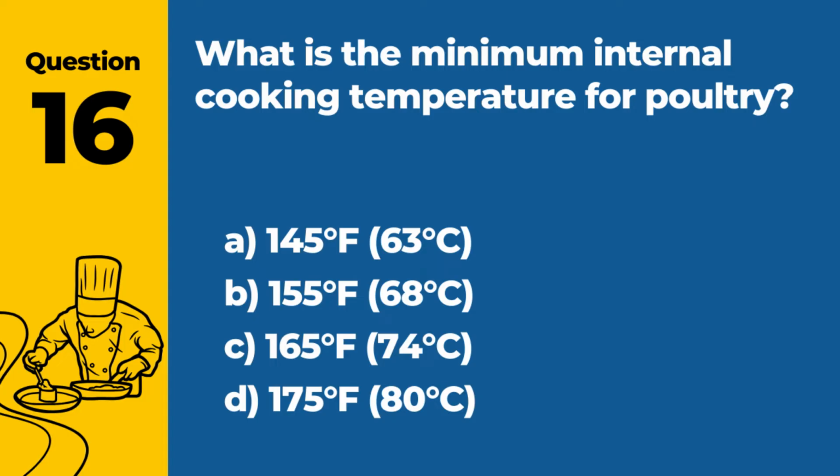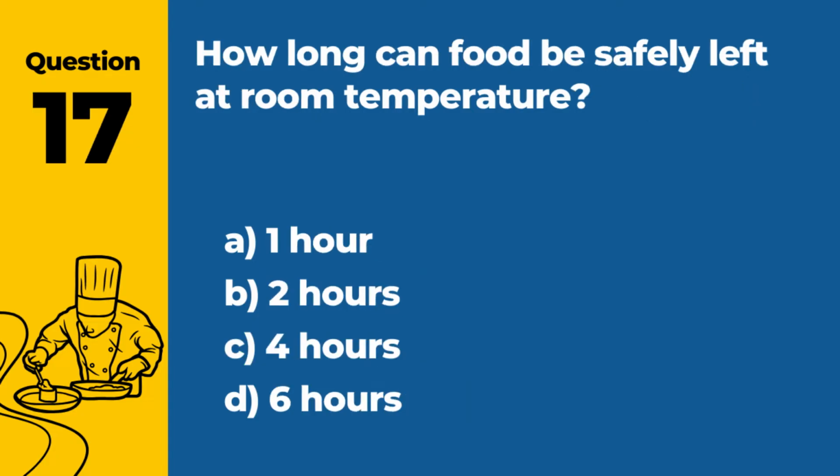175 degrees Fahrenheit, 80 degrees Celsius. Answer: C. 165 degrees Fahrenheit, 74 degrees Celsius. Poultry should be cooked to a minimum internal temperature of 165 degrees Fahrenheit for safety.